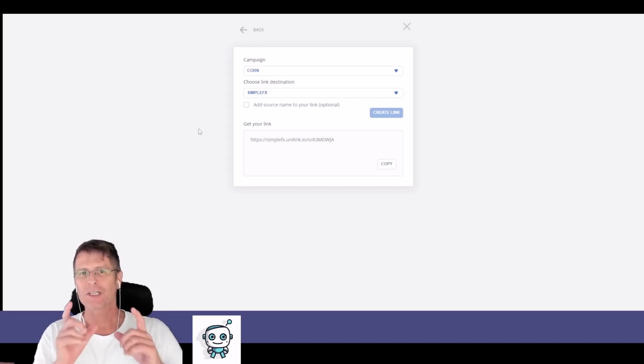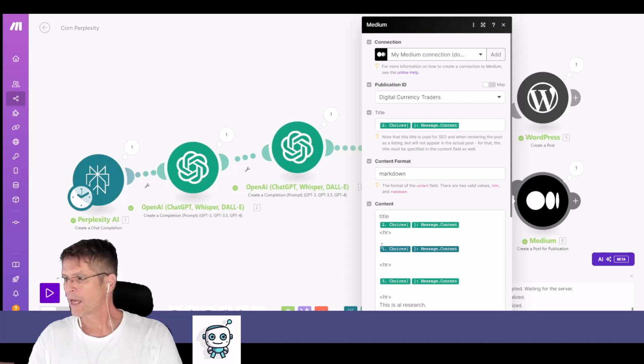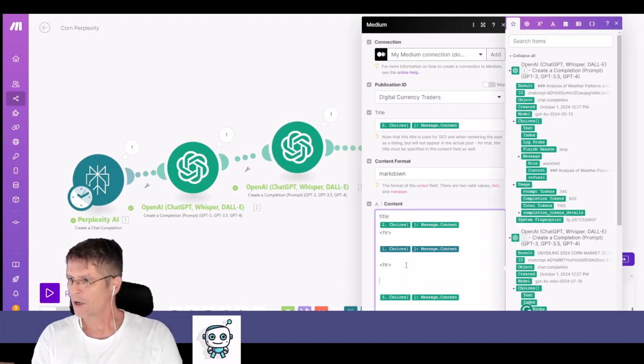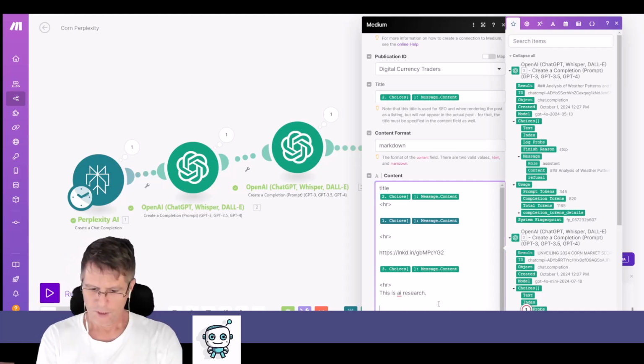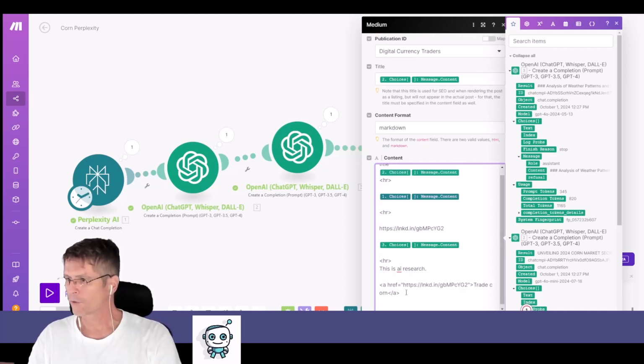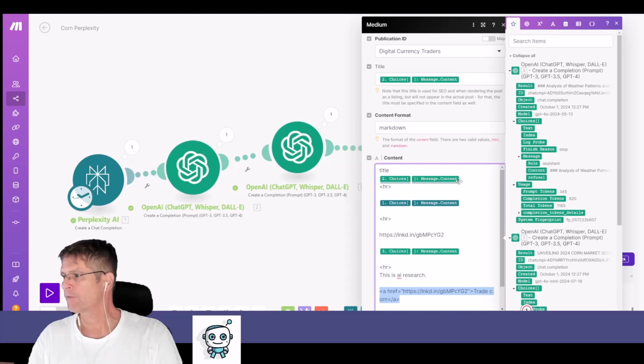And I'm going to use the LinkedIn shortener in order to share this on every different place so that nobody can see the referral link. And now that I have that link, I can be sure that I include it in my automation. First, I want to put it just bare so that I can see it all the time. And then I want to put a link to, and then I can copy that over and over again to different places, because that'll be the main revenue stream that I want people to see in every different place.